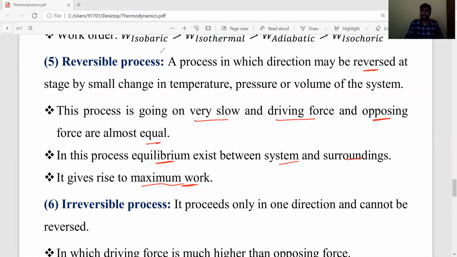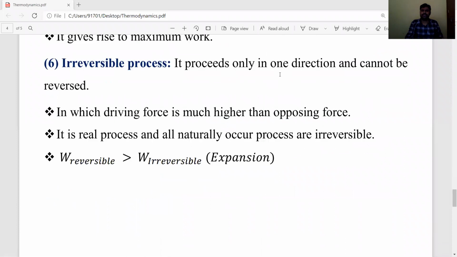Okay, students, listen carefully. Irreversible process means the reaction is moving in only one direction and cannot be reversed. Such a process is known as an irreversible process. Mostly naturally occurring processes, like flow of wind and flow of water, and transformation of temperature, or heat transferred from higher temperature to lower temperature. These are all naturally occurring processes. All naturally occurring processes are irreversible processes only.